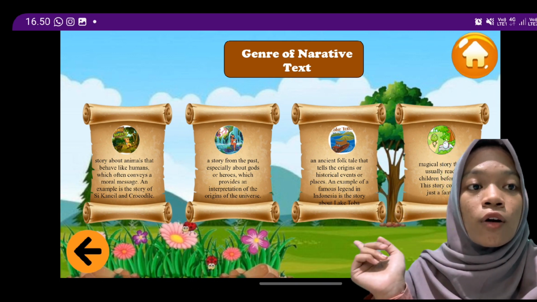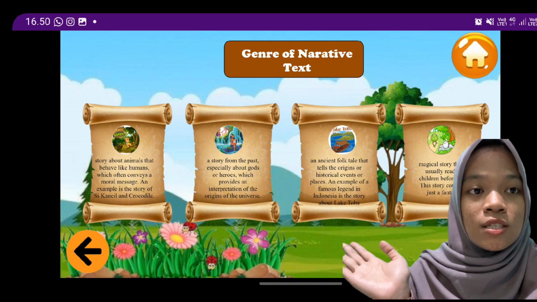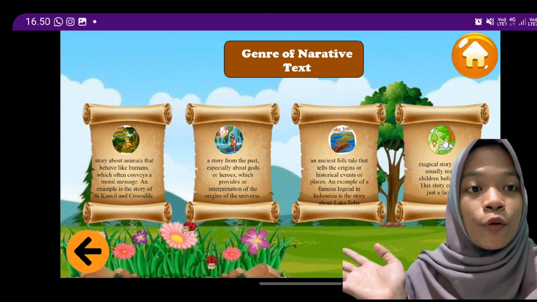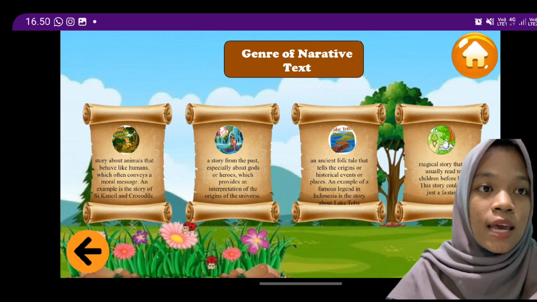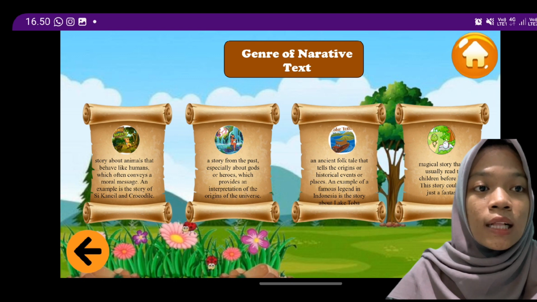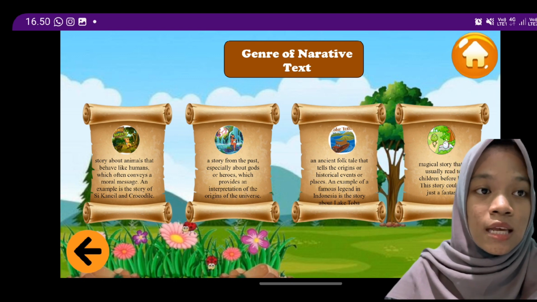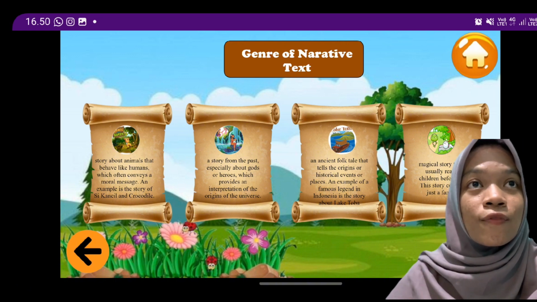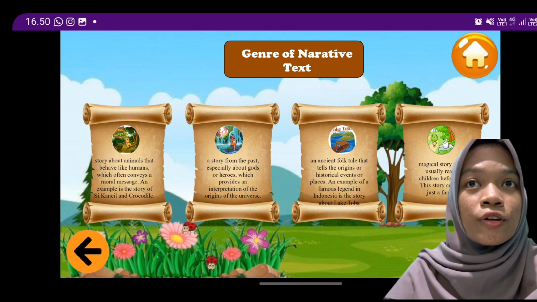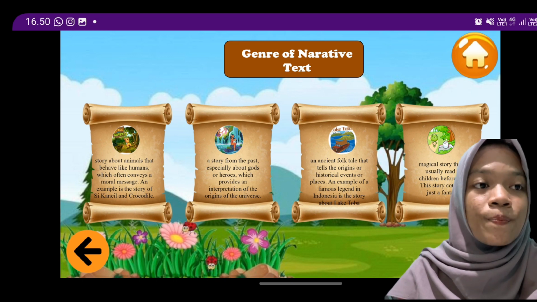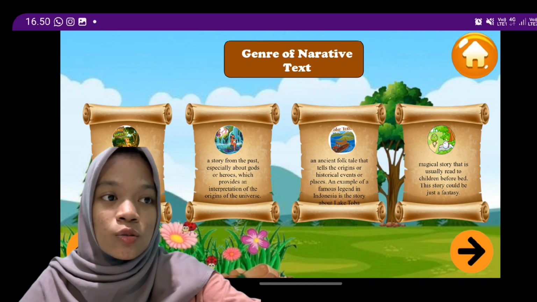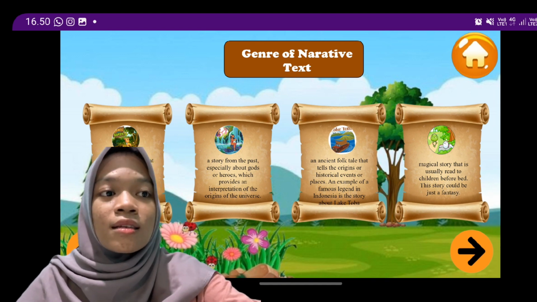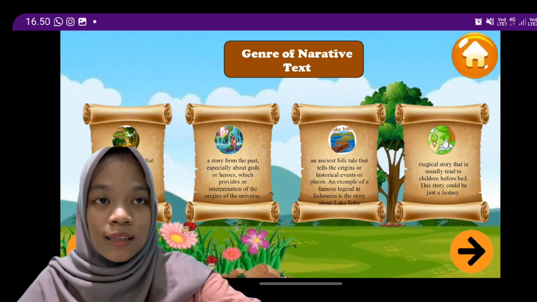And then a story from the past, especially about gods or heroes, which provides an interpretation of the origins of the universe. And then an ancient folk tale that tells the origins of historical events or places. An example of a famous story in Indonesia is a story like Toba. And then a magical story that is usually read to children before bed. This story could be just a fantasy.